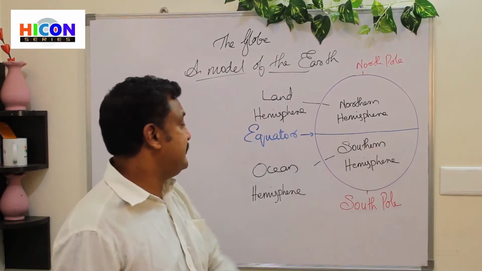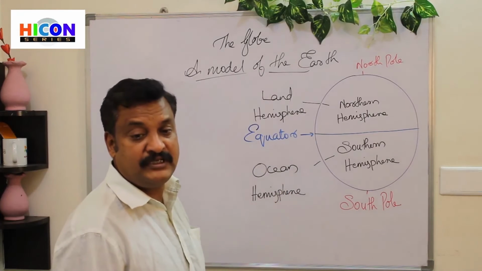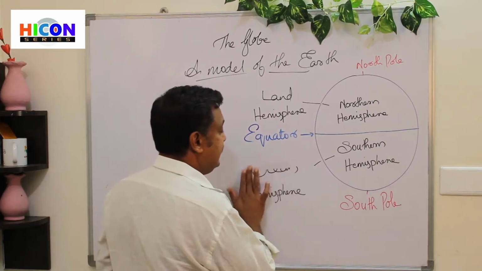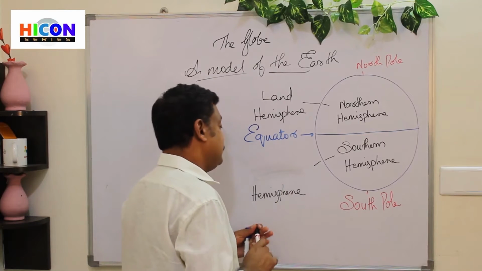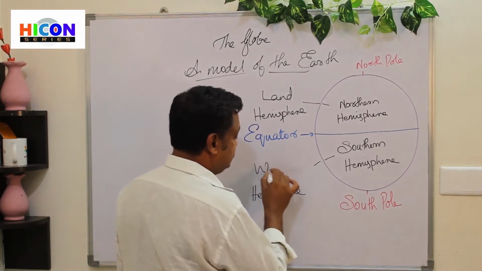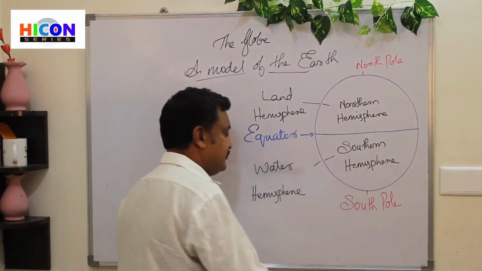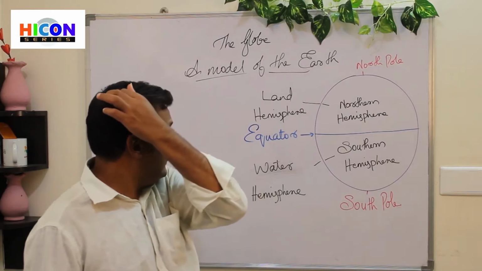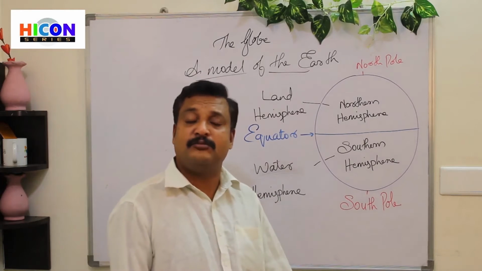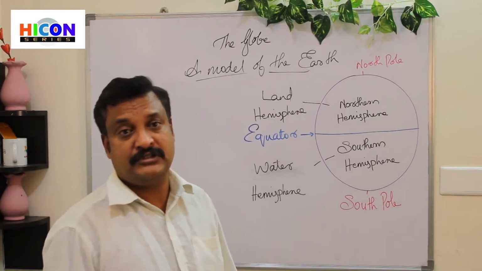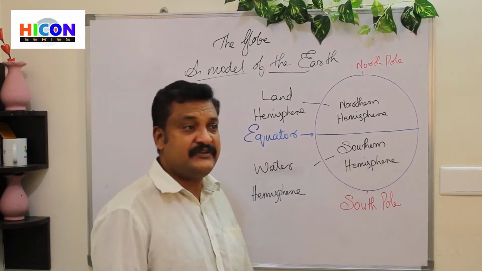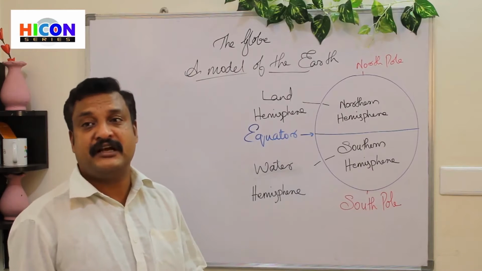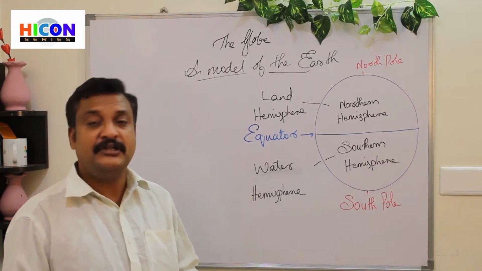And the southern hemisphere has most of the oceans of the world, and that is why it is known as the water hemisphere.